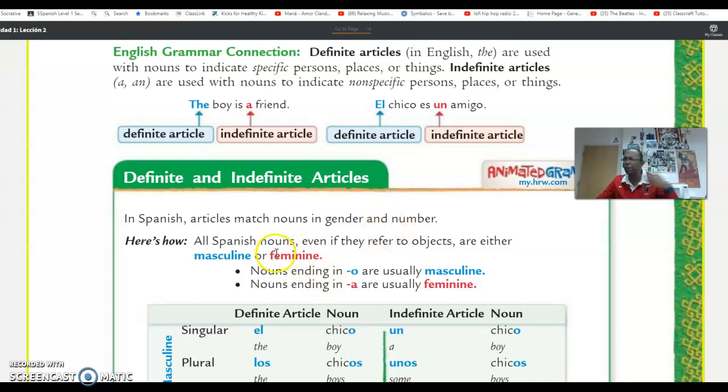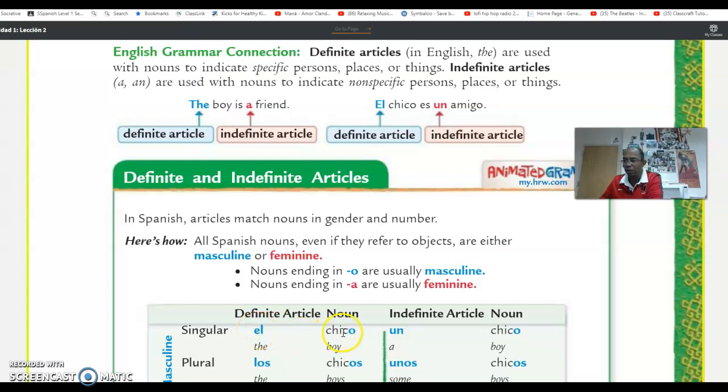Okay, so what am I talking about? Let's look at it. Nouns ending in O are usually masculine, and nouns that end with A are usually feminine. For example, we have chico. Chico is a boy, ends with an O. So the definite article for chico will always be el chico. But notice that this does not have an accent, because otherwise it would mean he. This one, el, means the in this case.